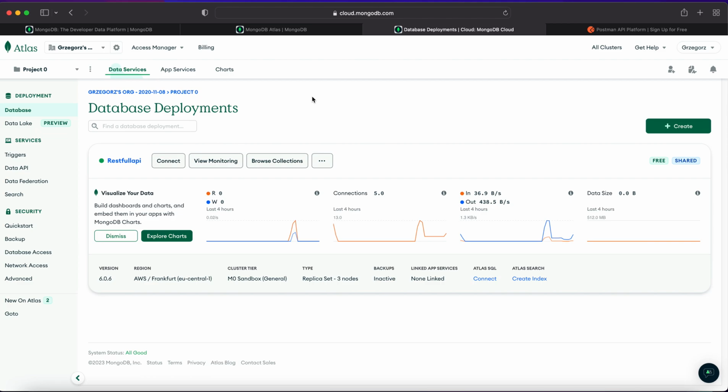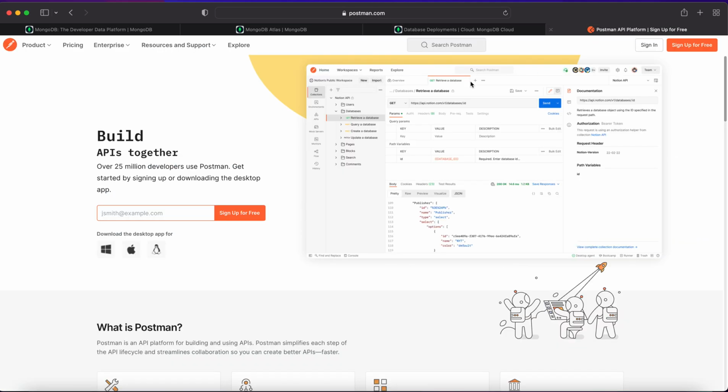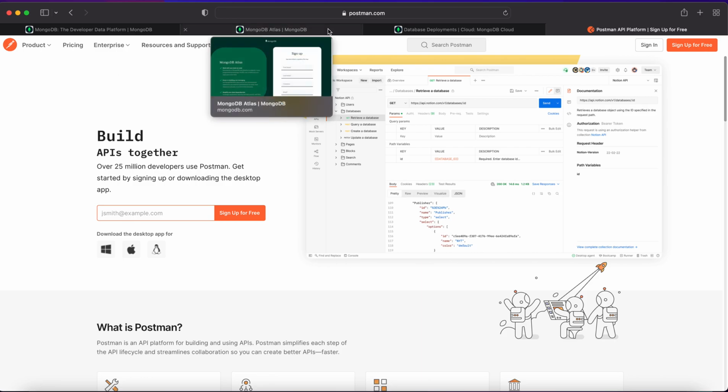The next thing that you will need to have, because creating a cluster will take some minutes, is to go and install Postman. Postman, if you don't have it, will help us to check our routes, to send something to our routes, so we don't have to create the whole front-end page. We will focus only on our Node.js application, so our Node backend.